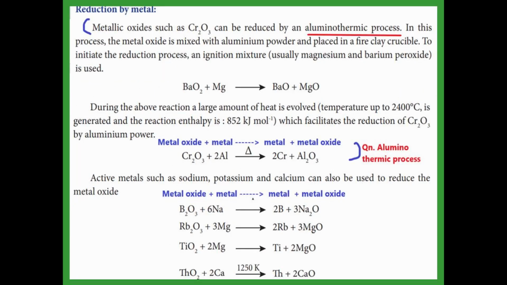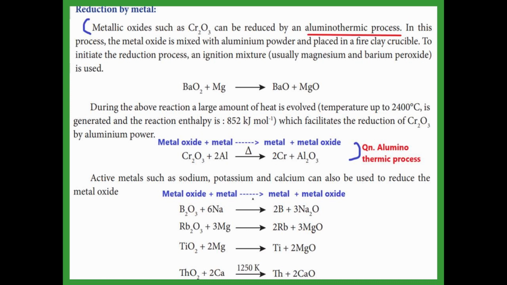Let us see the reduction by metal. The process name is aluminothermic process. In this aluminothermic process, the aluminium metal is used to reduce the chromic oxide. First of all, the chromic oxide is mixed with the aluminum powder. It is placed in the fire clay crucible, and then one ignition mixture.